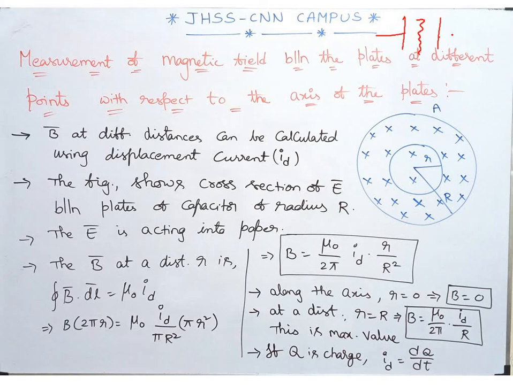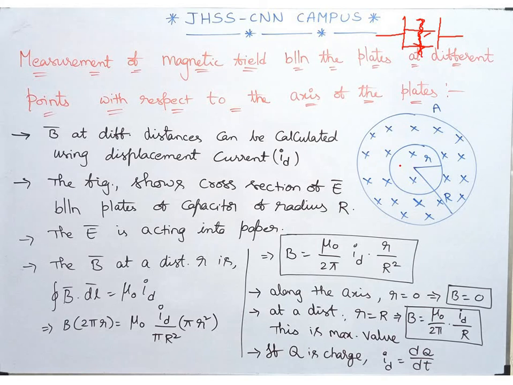These are the plates of the capacitor. I am speaking about this region. So in that region we are having electric fields. Now imagine the electric field lines are into the plate A, which means into the plane of the paper.